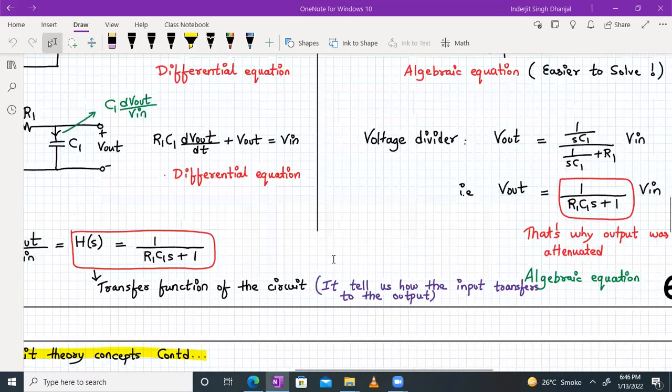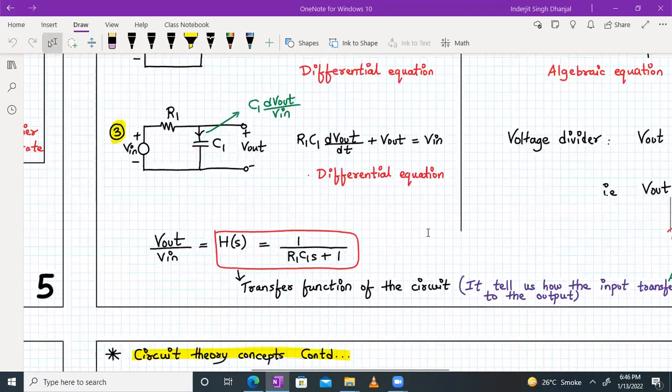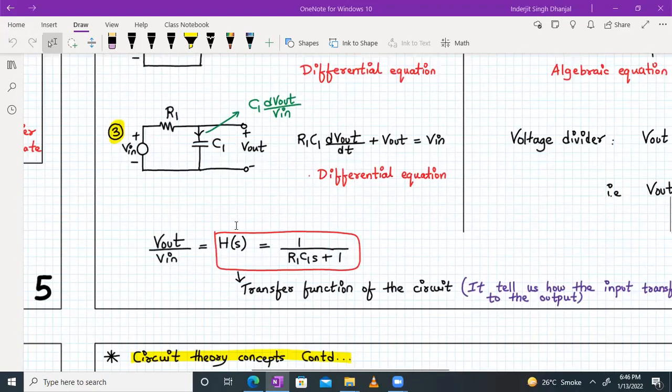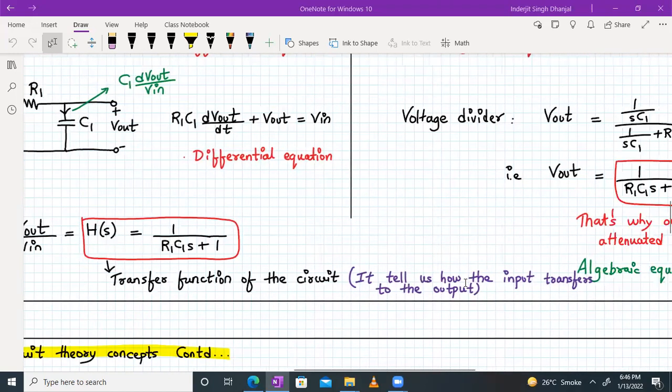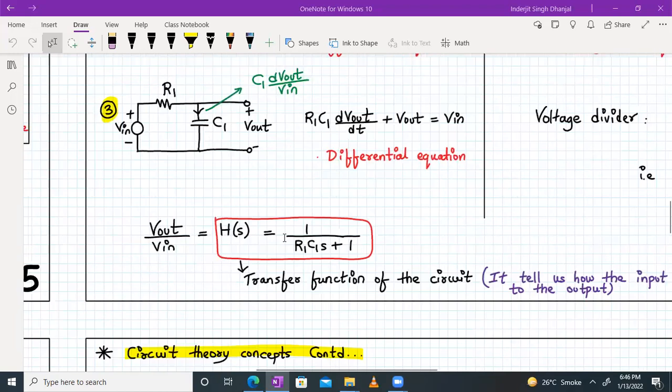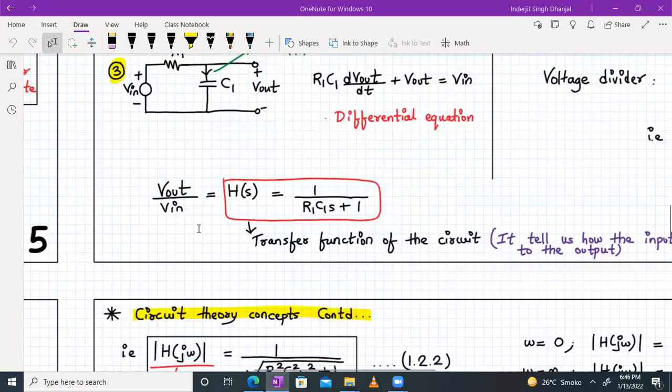Now, we can write V out upon V in, which is basically the gain of the system, which we can also call the transfer function of the circuit. So transfer function of the circuit is represented as H of S, which can be written as 1 upon R1 C1 S plus 1. And this transfer function of the circuit will tell us how the input transfers to the output. You will have studied the transfer function concept in your lower semester, so this is just a revision of it. Okay, so now let's proceed further.